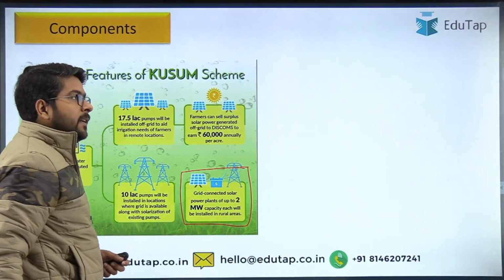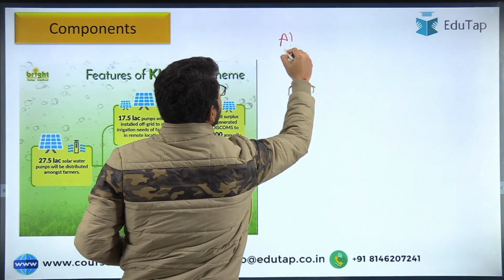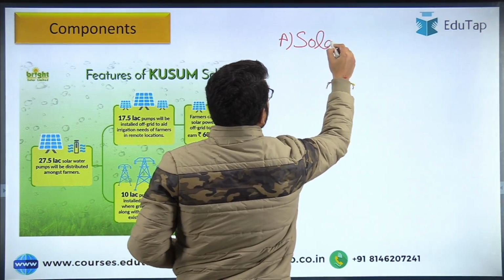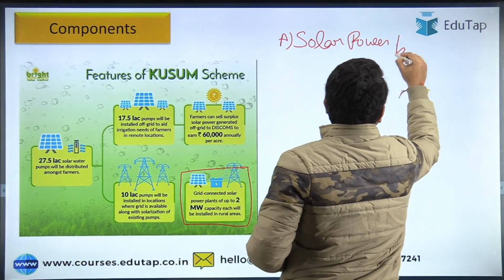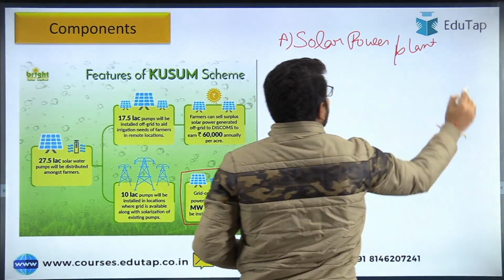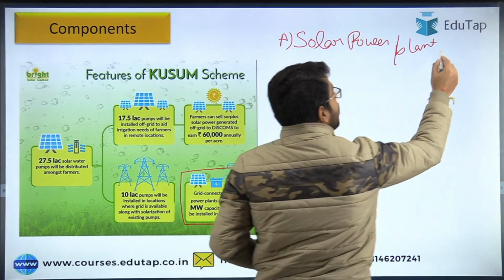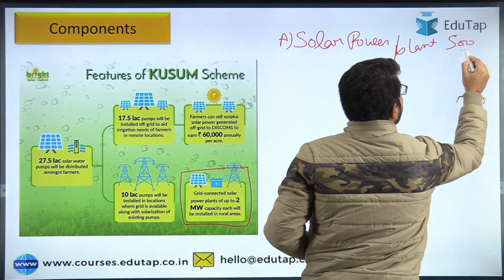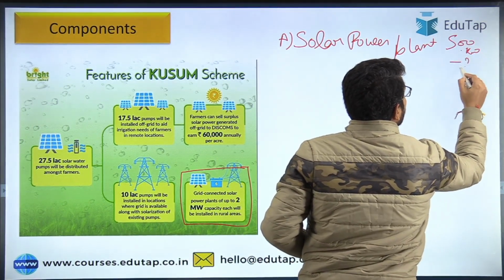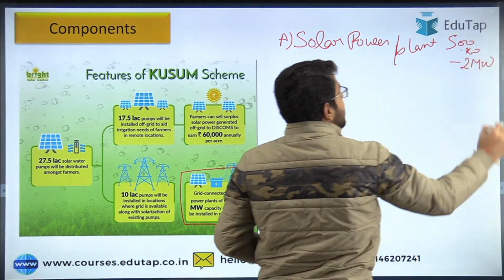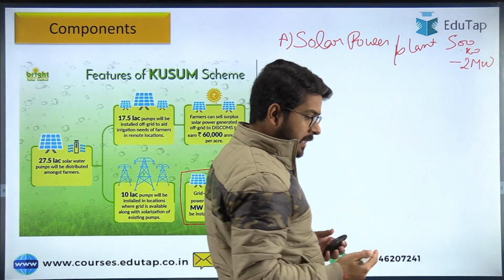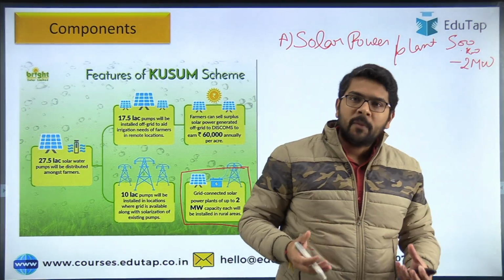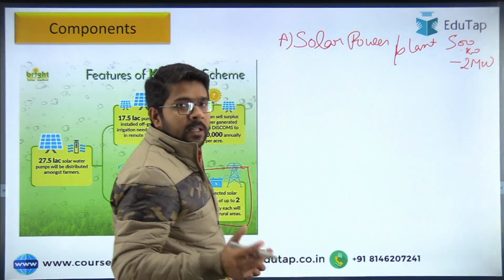In the first component, solar power plants of capacity from 500 kilowatt to 2 megawatt will be established on barren lands as well as on land of the farmer which has been approved by the farmer.